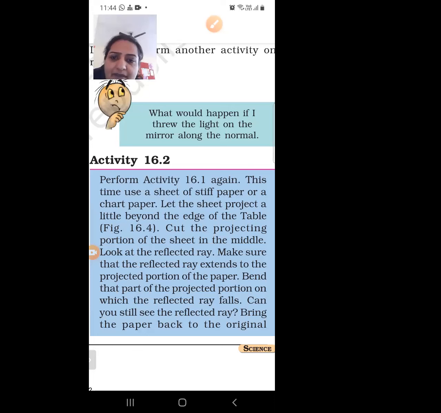This time we are using a chart paper, and this chart paper is very hard. So we are doing activity 16.1 again, but instead of a sheet, we are using chart paper. Let the sheet project a little beyond the edge of the table, figure 16.4.